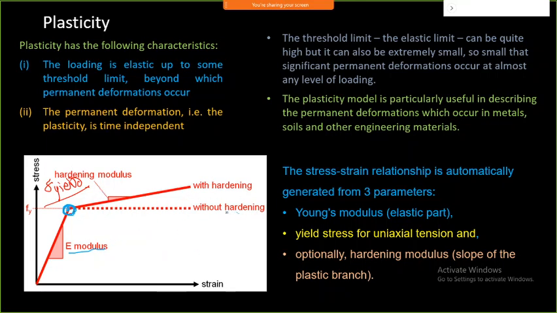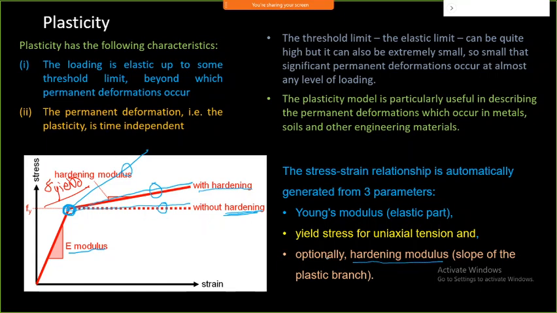If my material has no hardening, it will follow this curve. With hardening, it will show this particular curve, and if there is even more hardening, it will show a curve like this. So I need to decide which of these three curves to take into account, and that is possible through the hardening modulus.